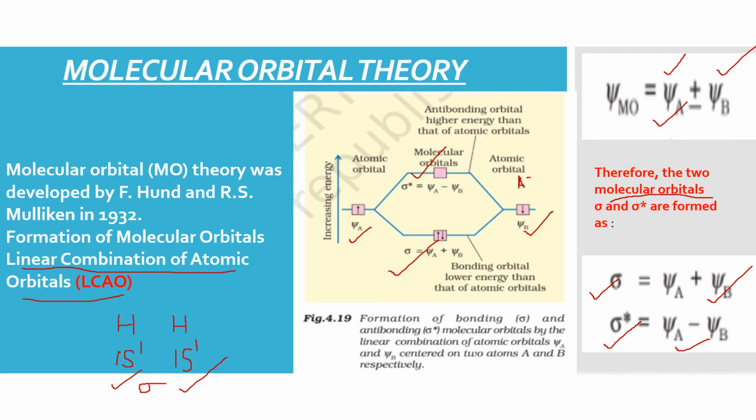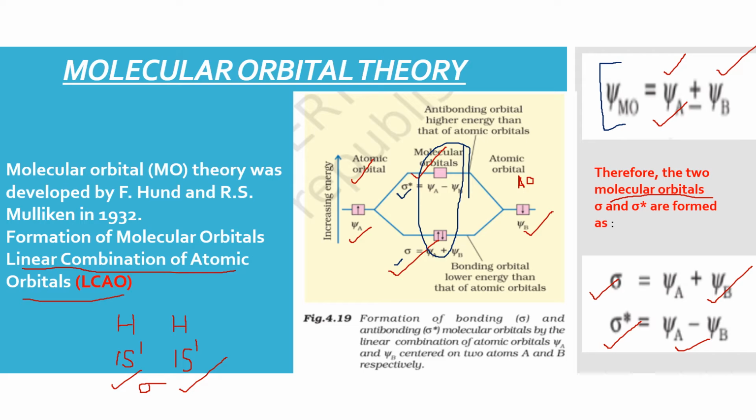And for these, which are in the middle of the two, we write MOs, molecular orbitals. Now, one molecular orbital would be bonding, the other would be anti-bonding. I just told you the reason. And together we represent them like this: psi MO for molecular orbital would be psi A plus or minus psi B. It can be any of the two cases.